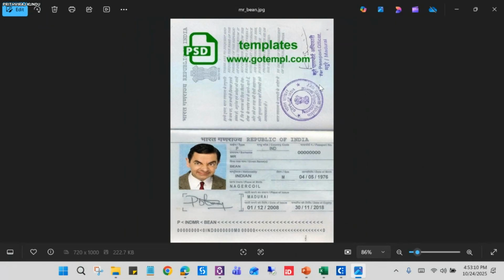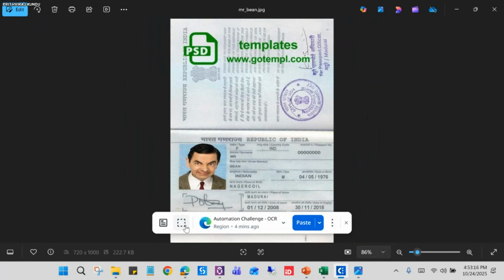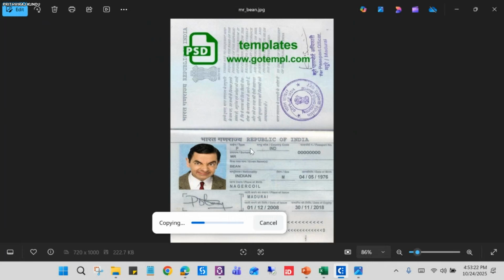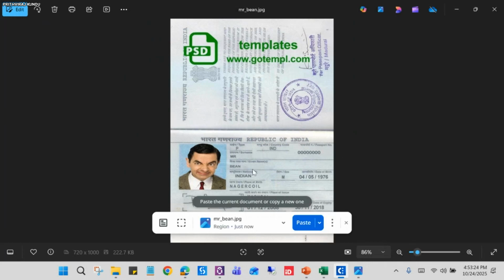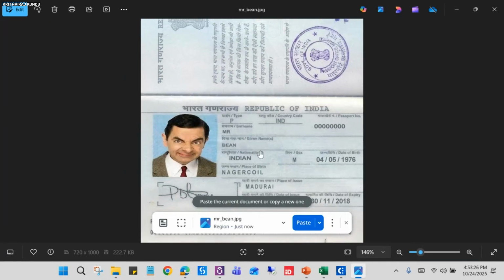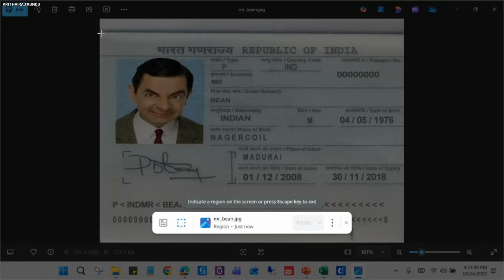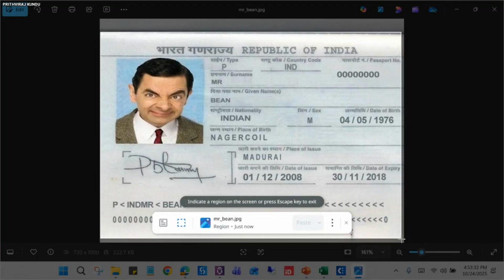We don't need the two pages, only the second page. So we can just ignore the first page. Accordingly, we can just copy the region. Maybe we can zoom in a little bit. Yeah. Now we can copy this region, the second page.